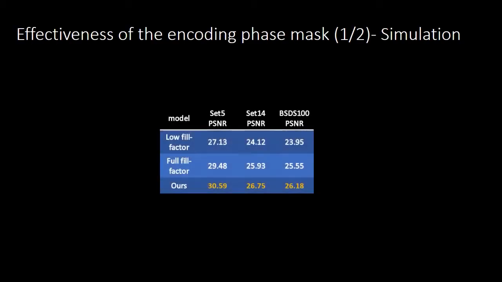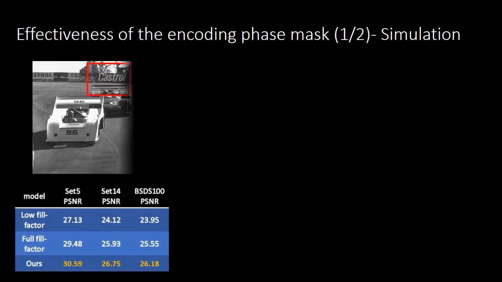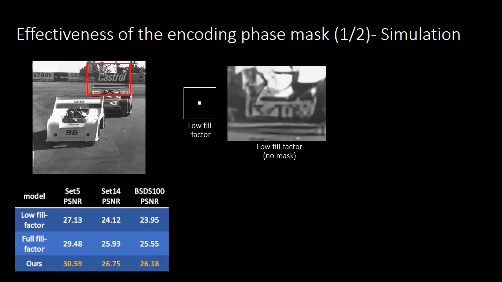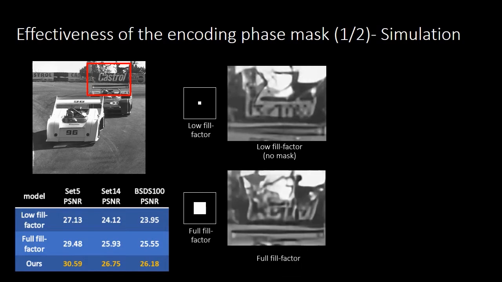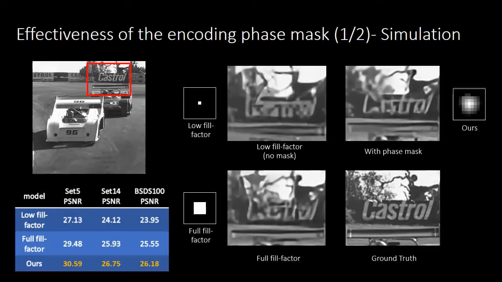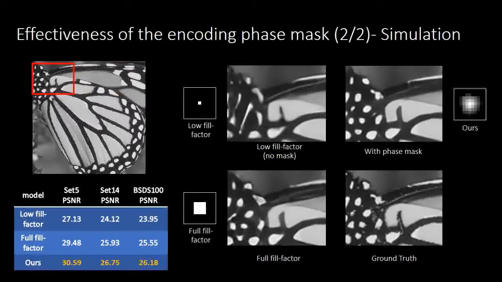We next present some simulated results. We first show a quantitative comparison of several sampling models tested on 3 standard datasets to verify the effectiveness of the phase mask. The first sampling model is the low fill factor case, same as our sensor model, but without the phase mask. The second model is the full fill factor case. The third and fourth are our model and ground truth, respectively. Clearly, with the assistance of our phase mask, the reconstructed results exhibit much closer quality to the ground truth from both visualization and quantitative comparison. Here, we present another example for further comparison.